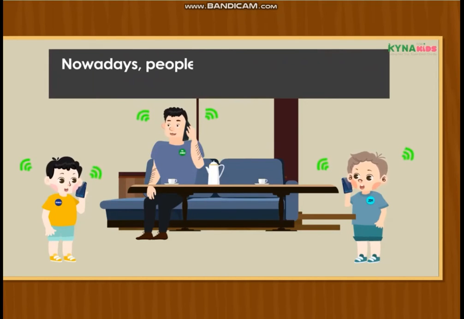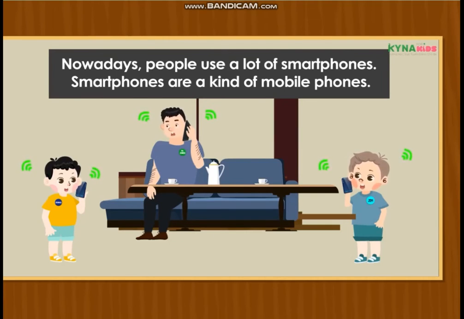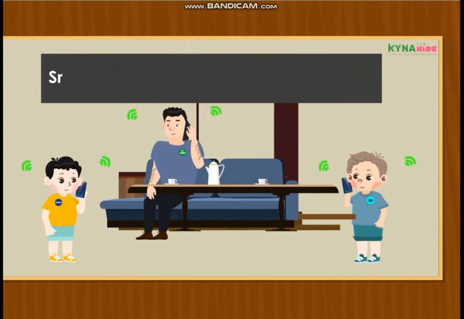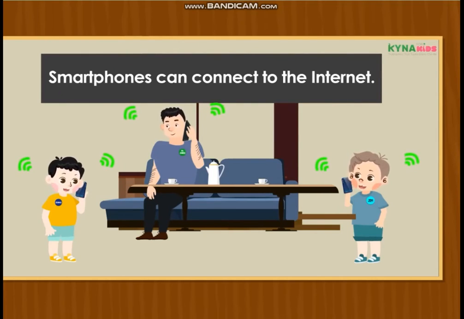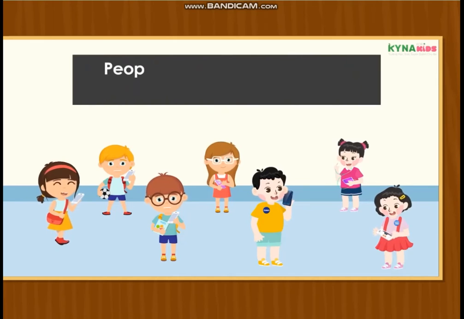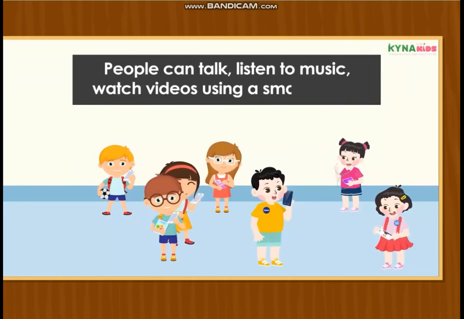Nowadays, people use a lot of smartphones. Smartphones are a kind of mobile phones. Smartphones can connect to the internet. People can talk, listen to music, watch videos using a smartphone.